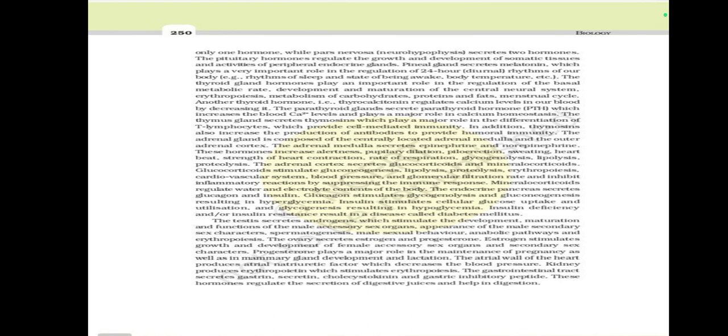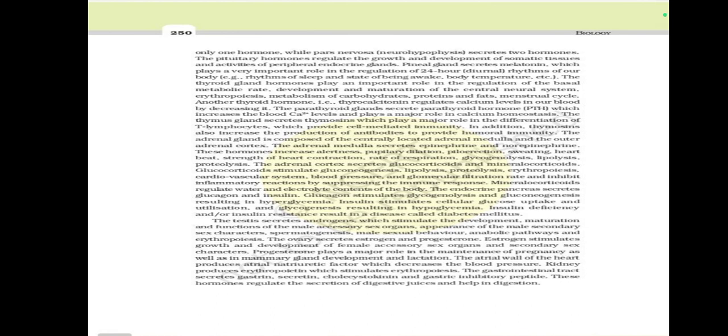Mineralocorticoids, glucagon, and insulin. Glucagon stimulates glycogenolysis and gluconeogenesis, resulting in hyperglycemia. Insulin stimulates cellular glucose uptake and utilization, and glycogenesis, resulting in hypoglycemia. Insulin deficiency and insulin resistance result in a disease called diabetes mellitus.